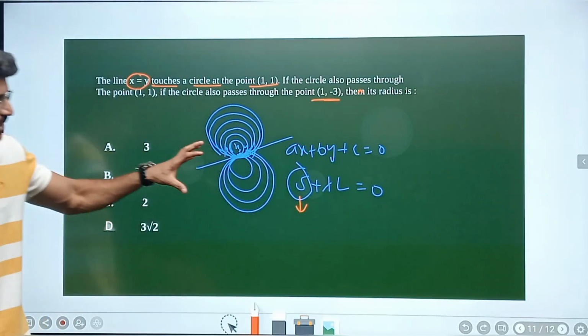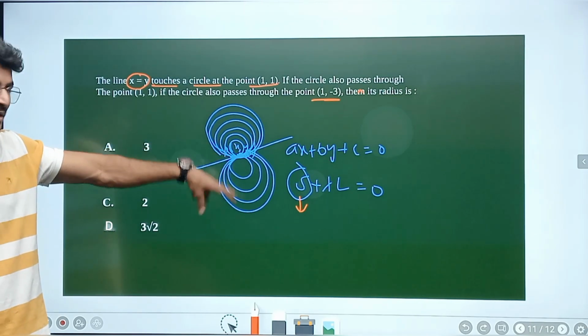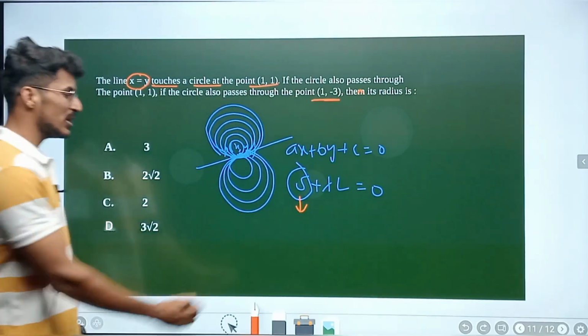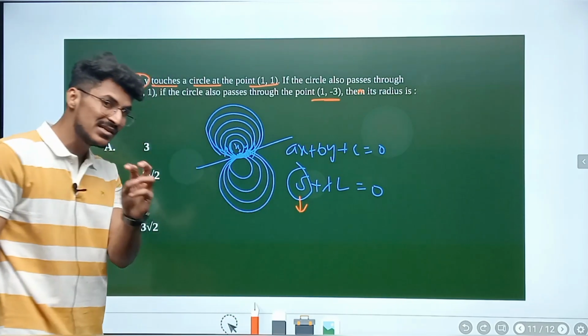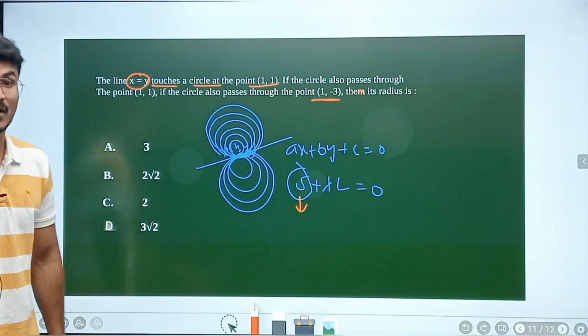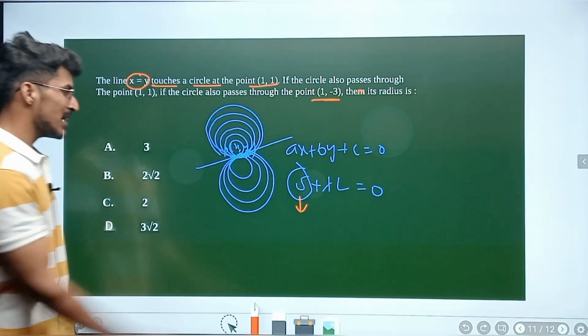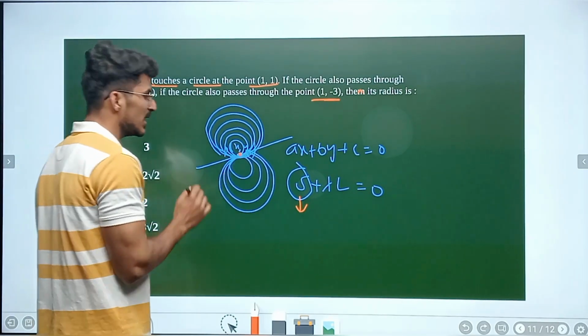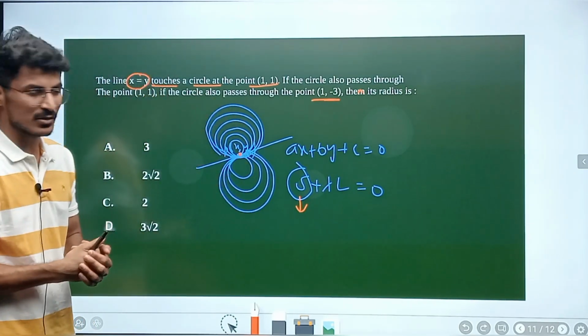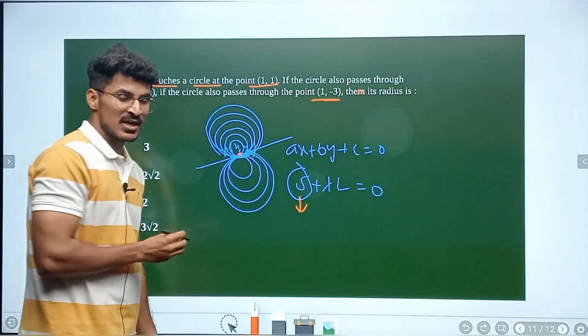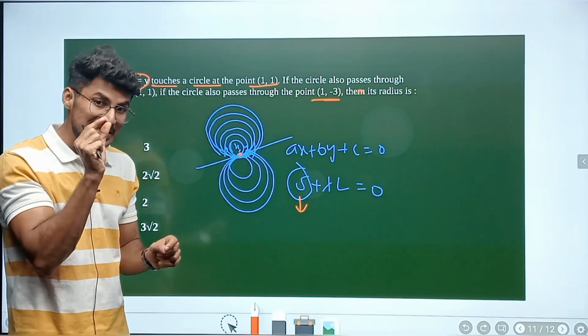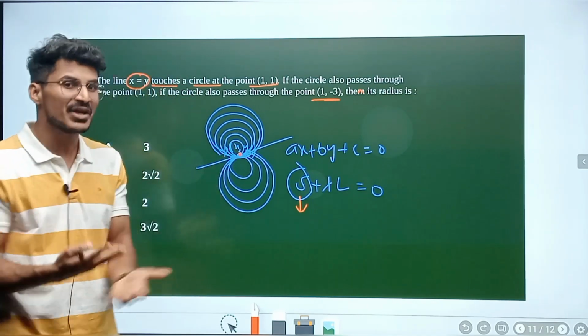In this concept, whenever you are given a fixed point and a fixed line, I am going to find the equation of the circle by using the standard formula, (x minus h) whole square plus (y minus k) whole square is equal to r square. So what is the center here? You have plenty of circles over here, but I am going to take the fixed point. By using this fixed point, can I consider a point circle which has radius 0?